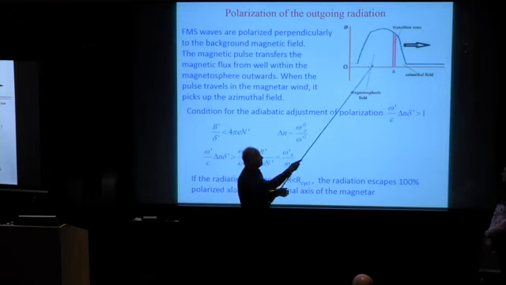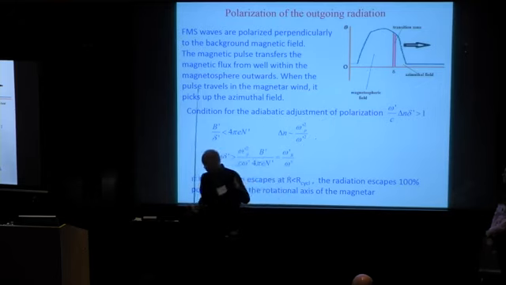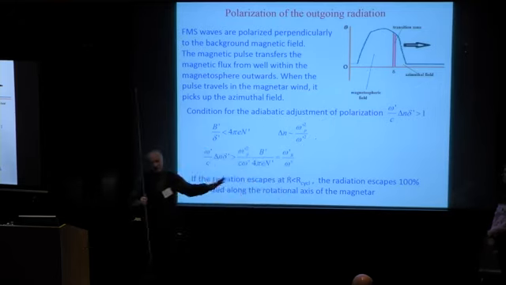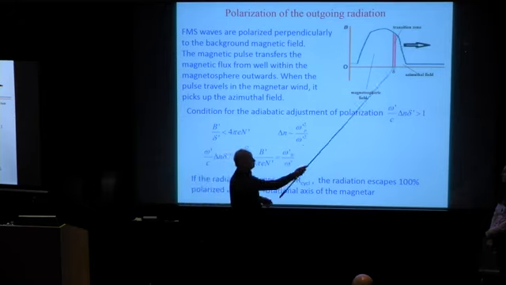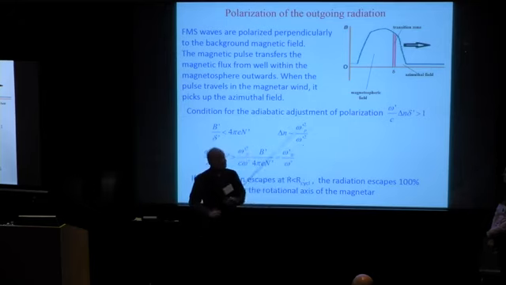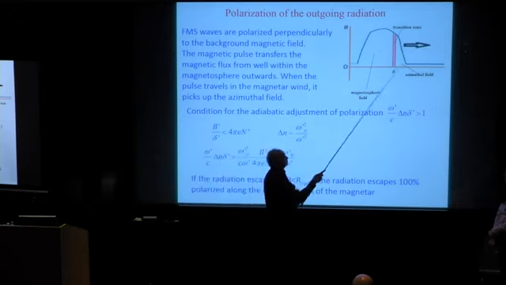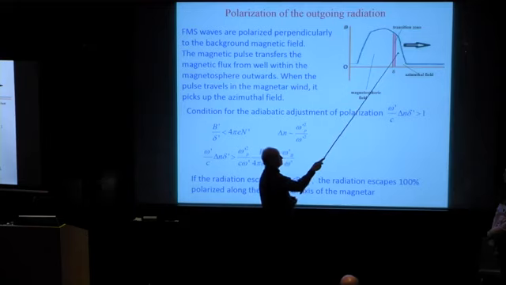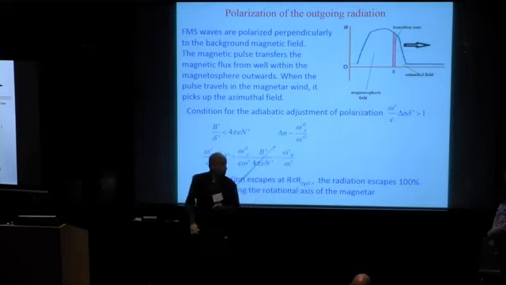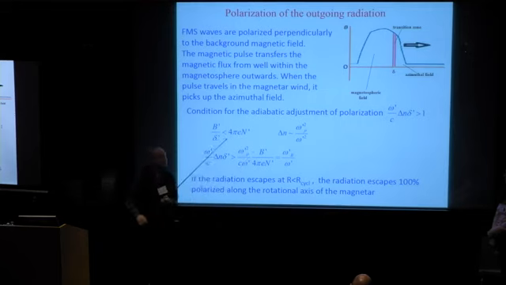In the pulse, the magnetic field is directed somewhere which is determined by the position of the flare. In the wind, the field is azimuthal. Therefore, if this layer is accumulated, the wave escaping forward passes this layer of azimuthal plasma and becomes polarized along the rotational axis of the pulsar.